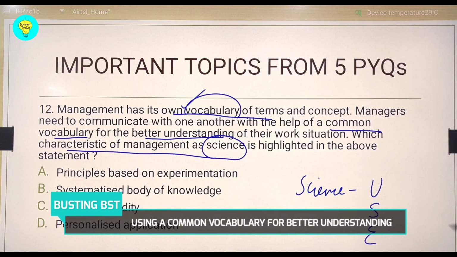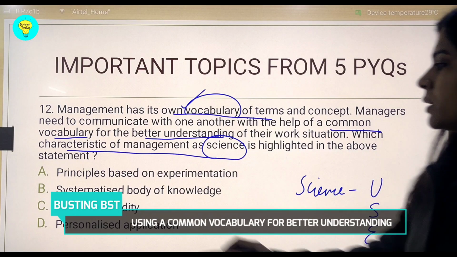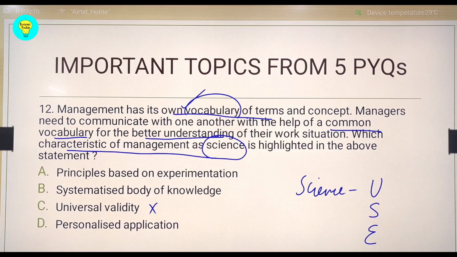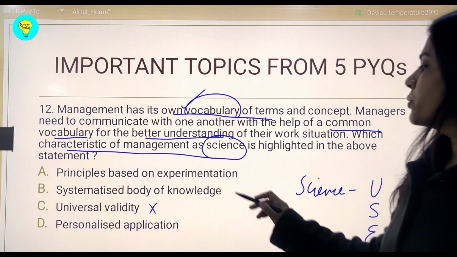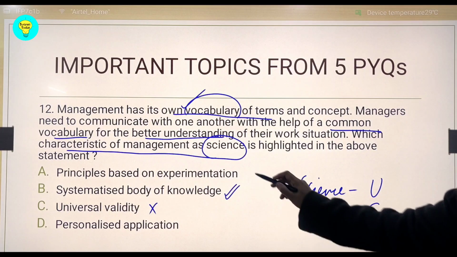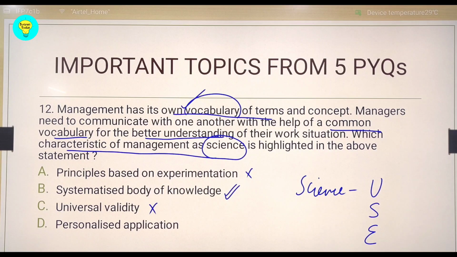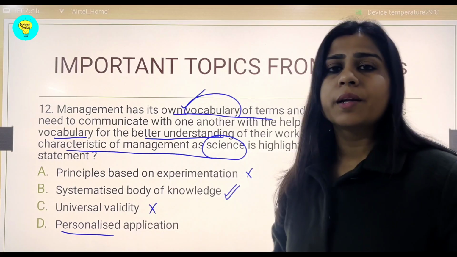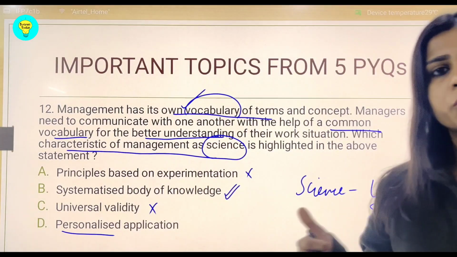Now we have to identify the characteristic. So amongst USE we have to choose one. U is universal applicability, validity, which is not talked about here. S stands for systematized body of knowledge, which definitely includes some common vocabulary. And E is for experimentation, again that has not been talked about. And the point number 4 is personalized application, which is actually relating the management nature to an art.